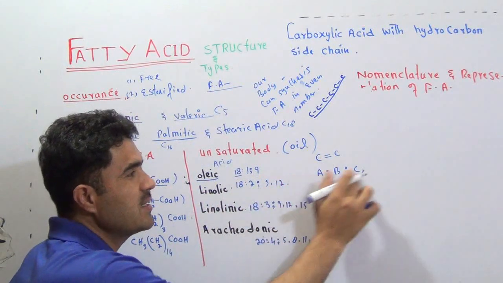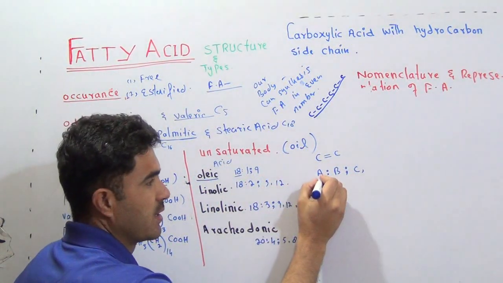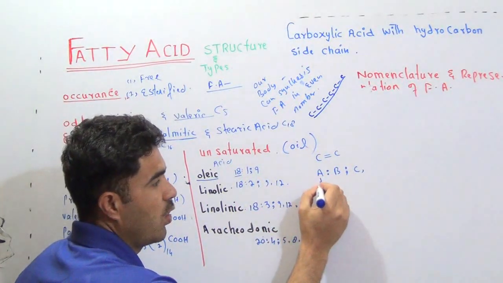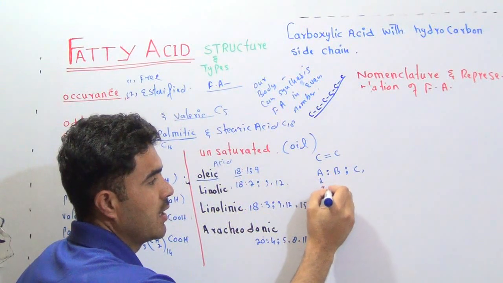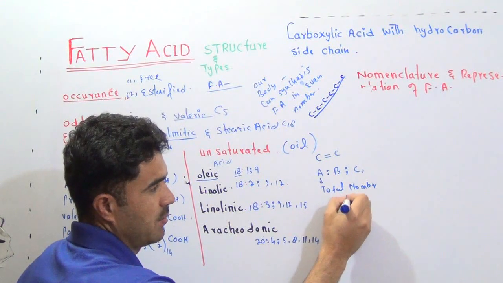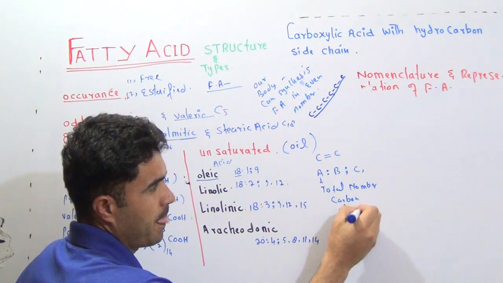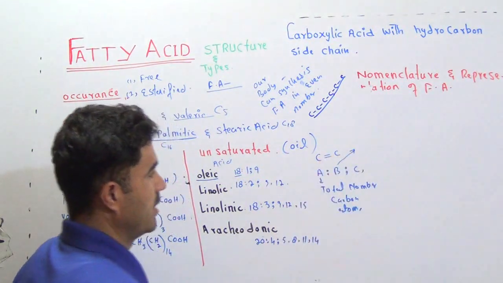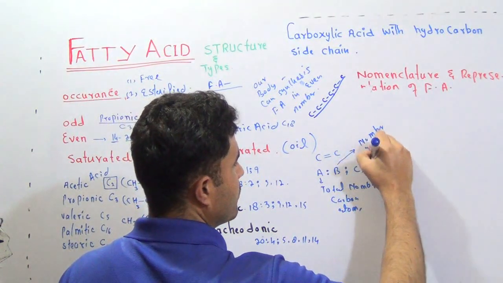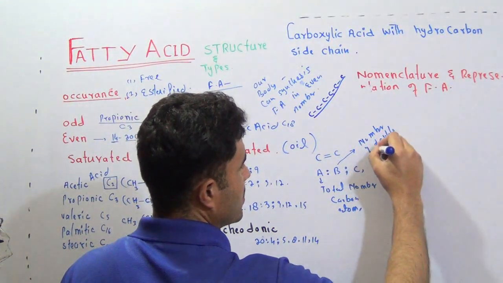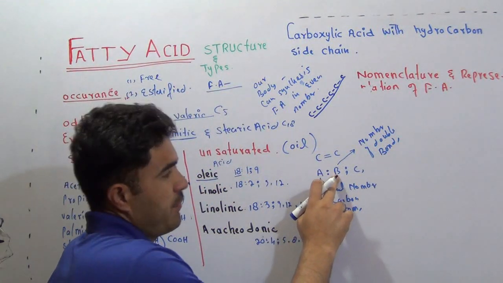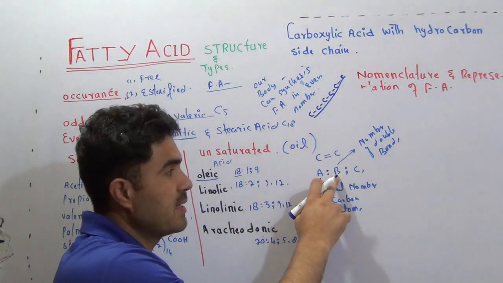So what do these three numbers tell us? The first number, before the colon, always tells us the total number of carbon atoms. The second number tells us the number of double bonds. If it is written as 2, there are 2 double bonds.